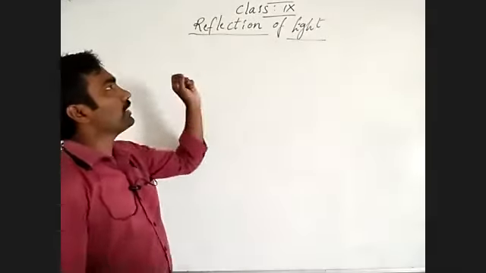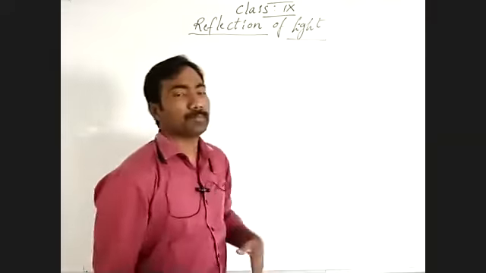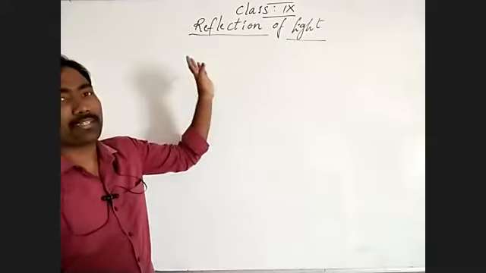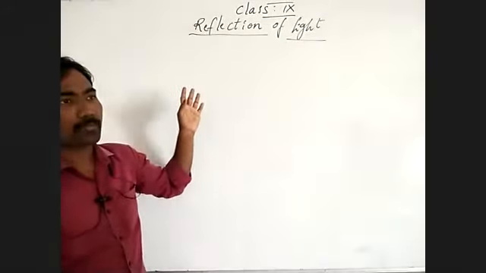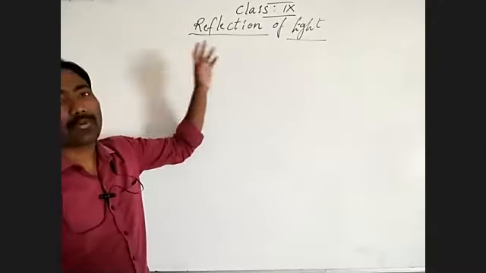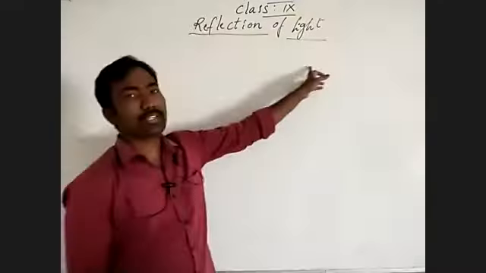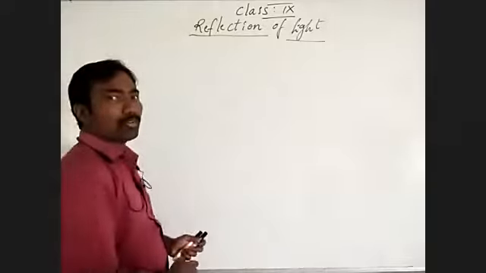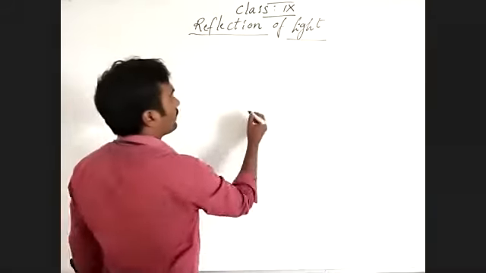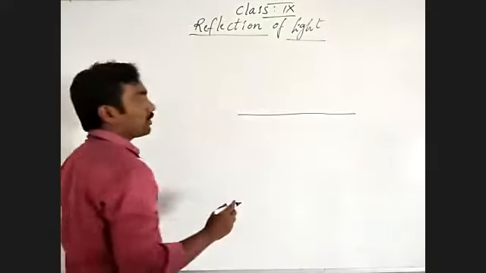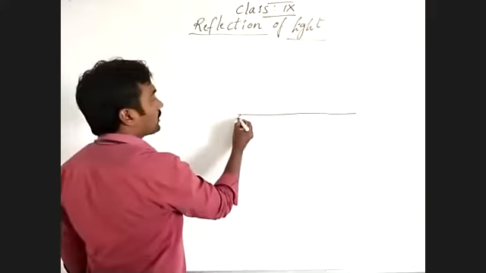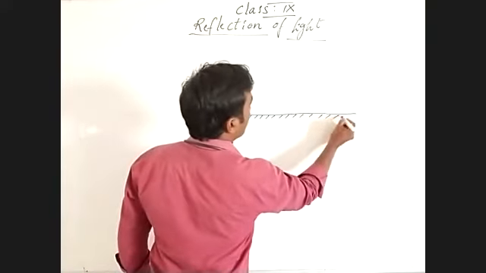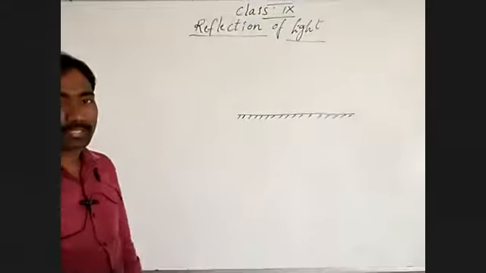We already discussed reflection of light, and also how light is reflected from plane surfaces, and what the conditions are to identify the reflection of light. Let's come back again to discuss reflection of light. This is a plane surface. One surface is a silver coated surface. Another surface is a smooth reflecting surface.